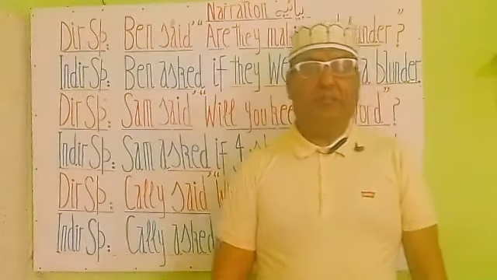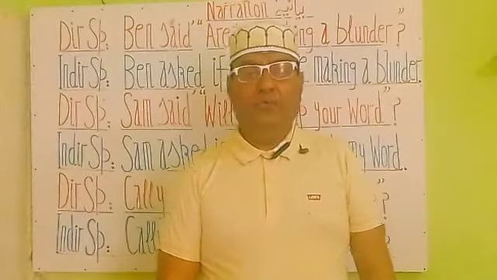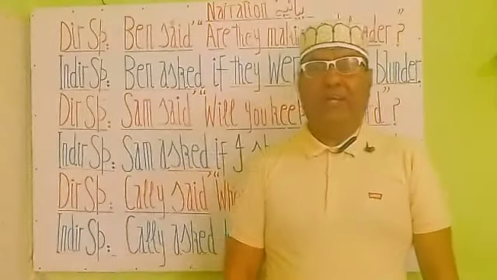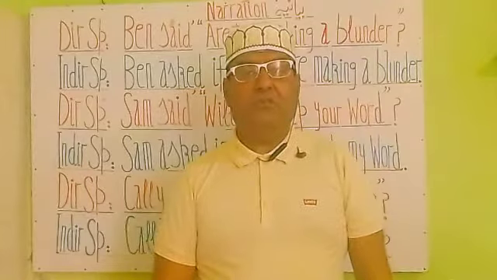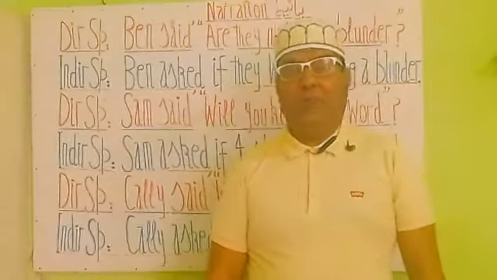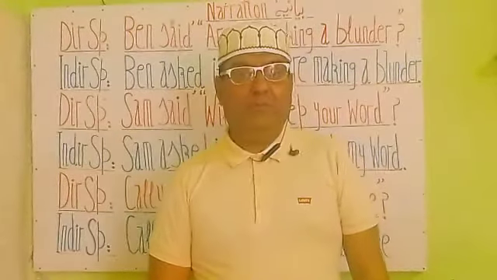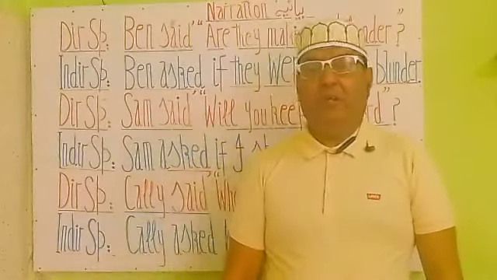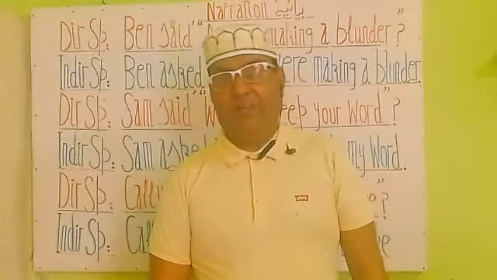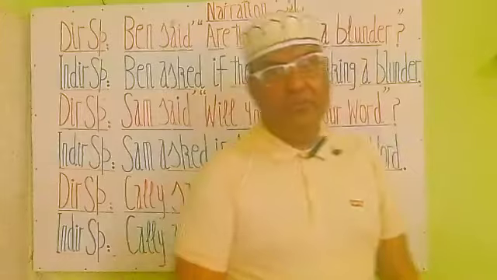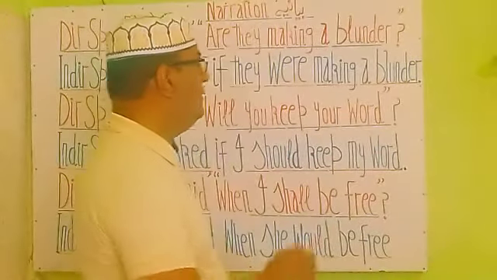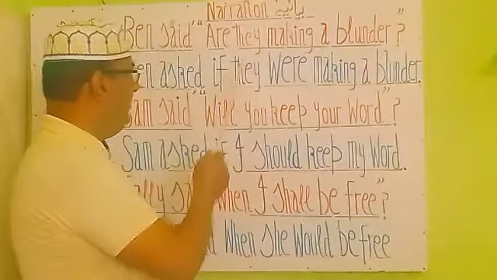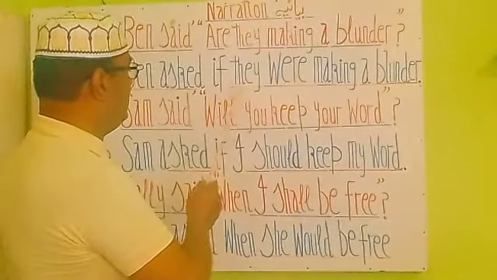Make sure that you get it: third person pronouns, while we are writing indirect speech inside the commas, are never going to change. So they is a third person pronoun, so we will write here they as it is.